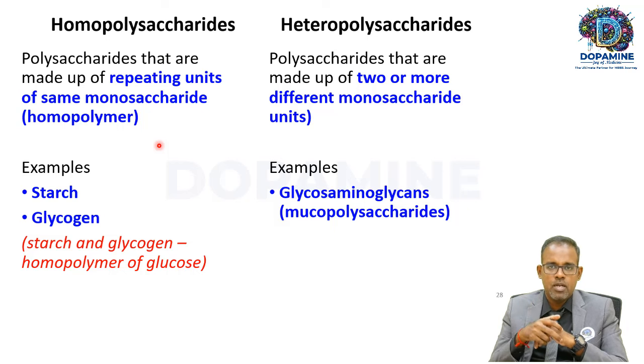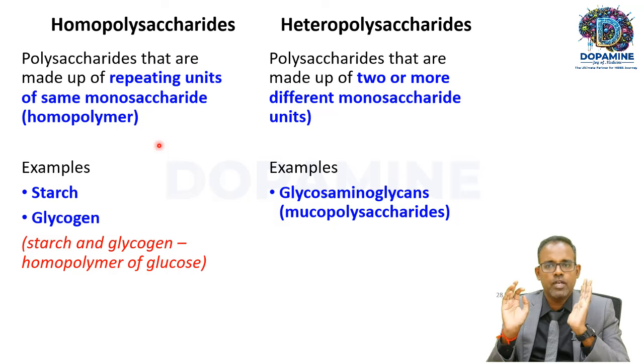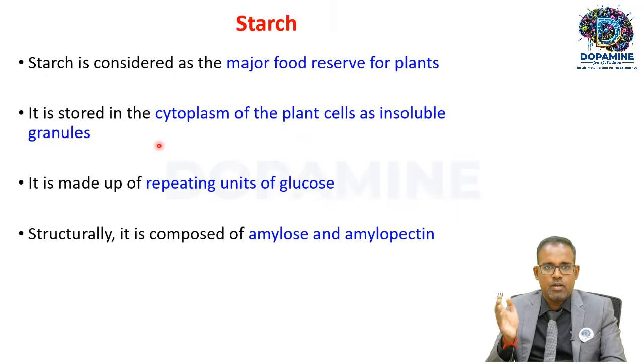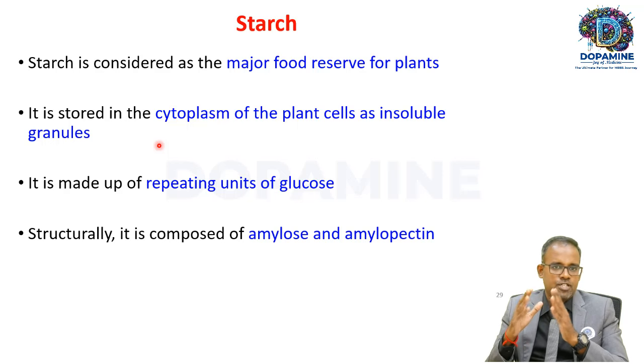It is a homopolymer. The best examples are starch and glycogen. They are only made up of glucose. Then what are heteropolysaccharides? Heteropolysaccharides are polysaccharides that are made up of two or more different monosaccharide units. Examples: glycosaminoglycans, also called mucopolysaccharides. So that is homo and that is hetero.